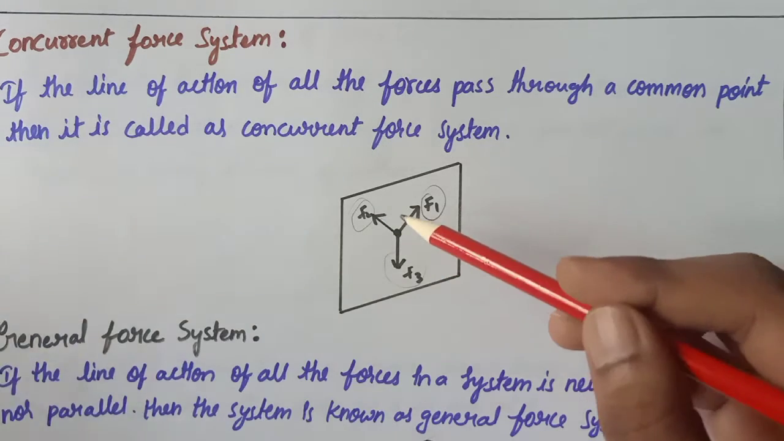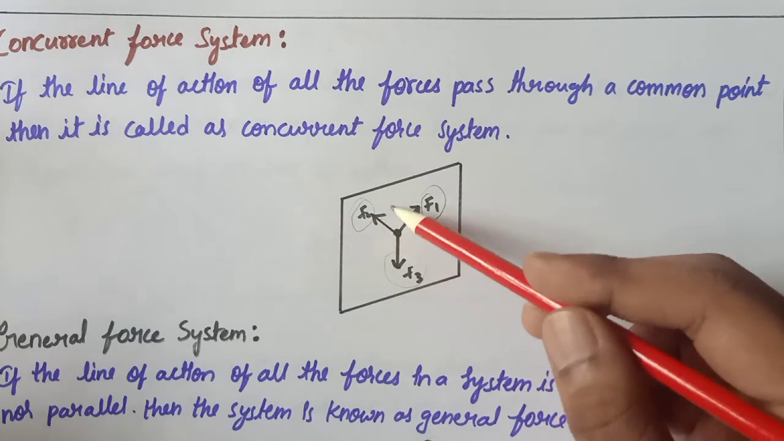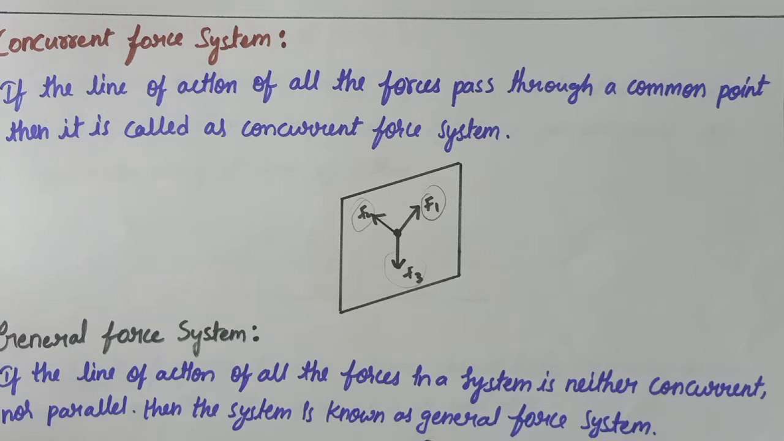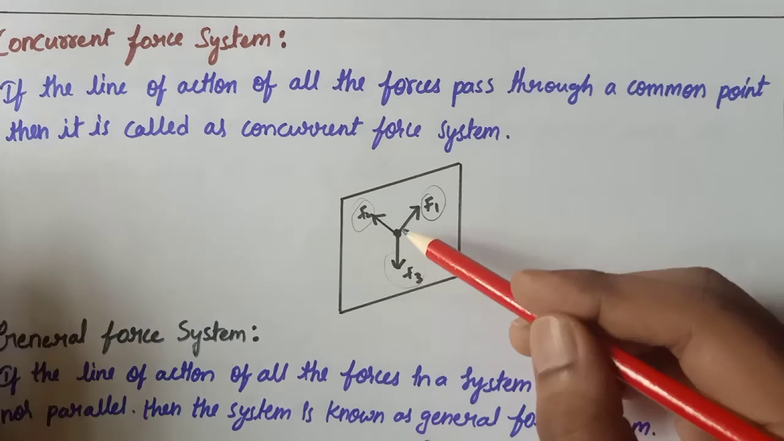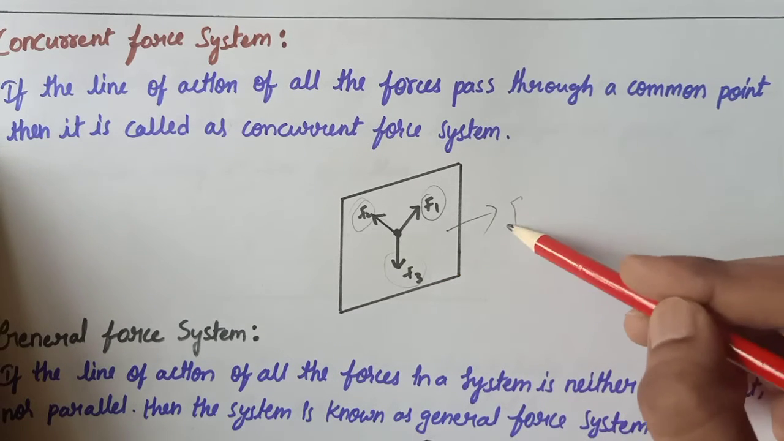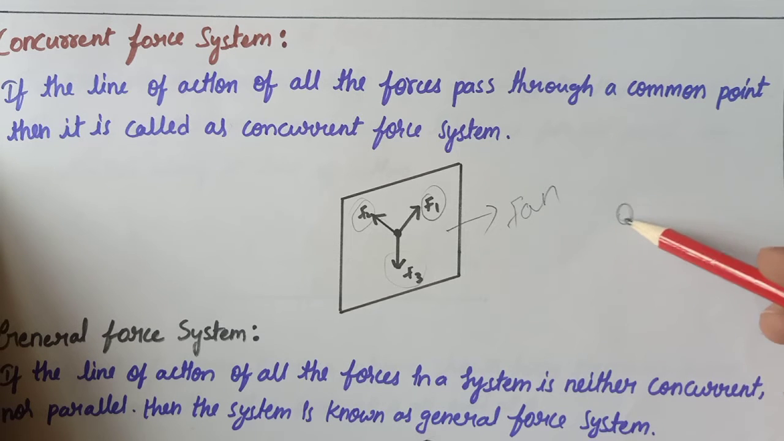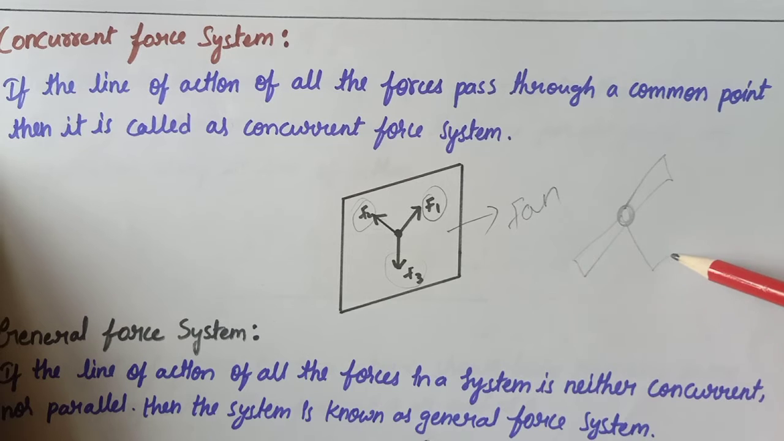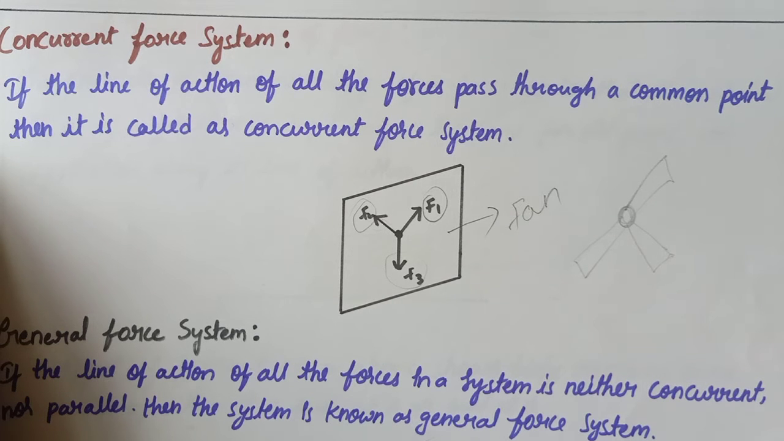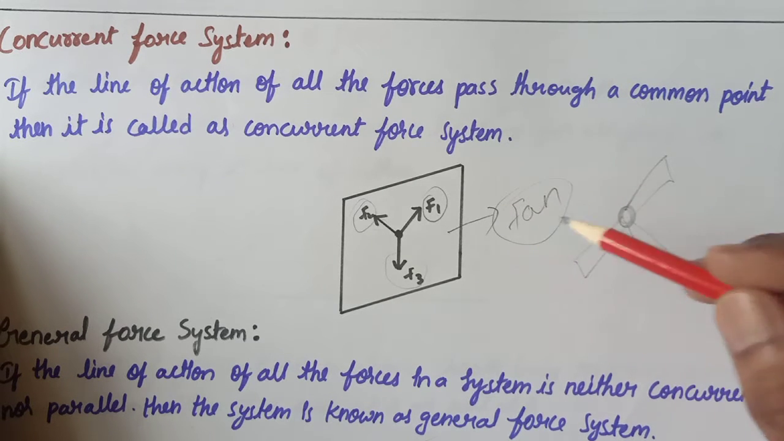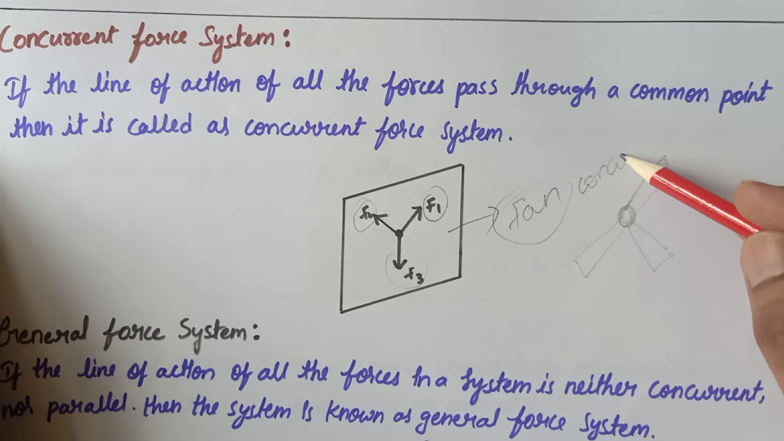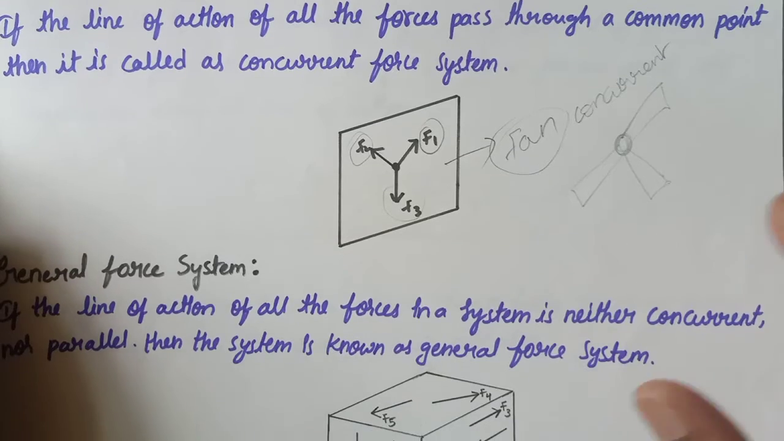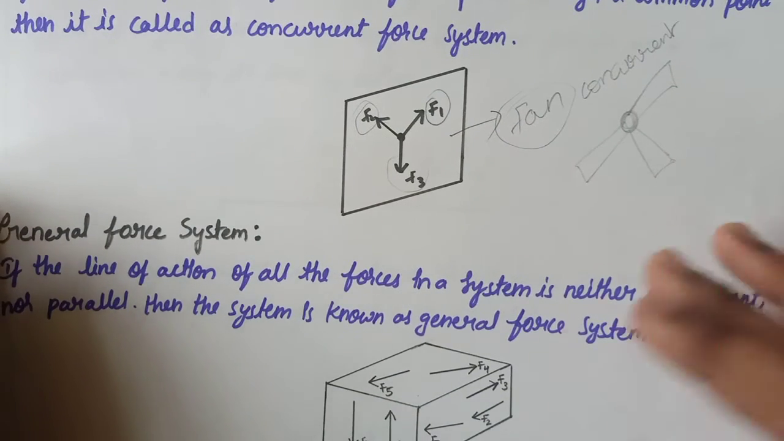How many forces may pass through this point? Here I showed you three forces passing through a point. In real life they may be 10, 20, 30. This is an example of a fan. A fan has one point, and it has three wings to it. A fan is the best example of a concurrent force system.